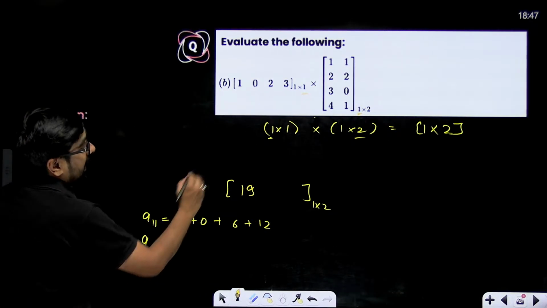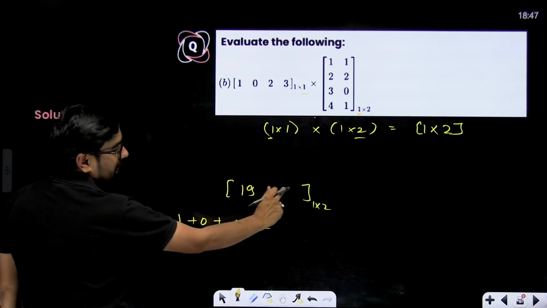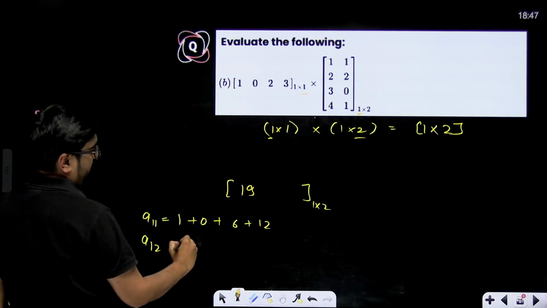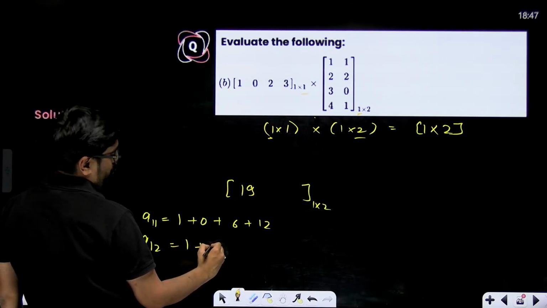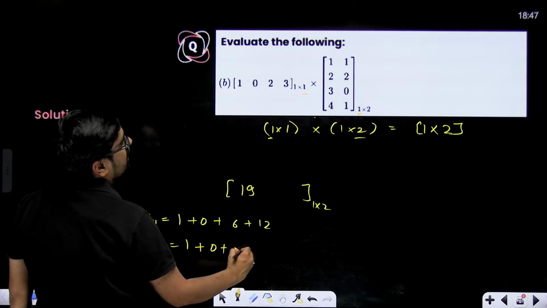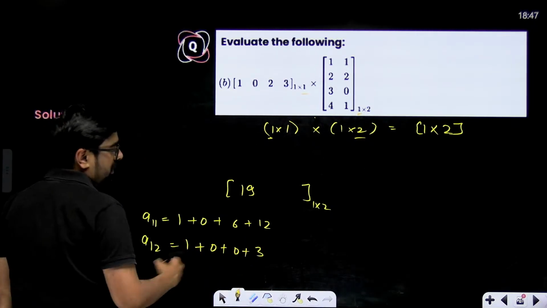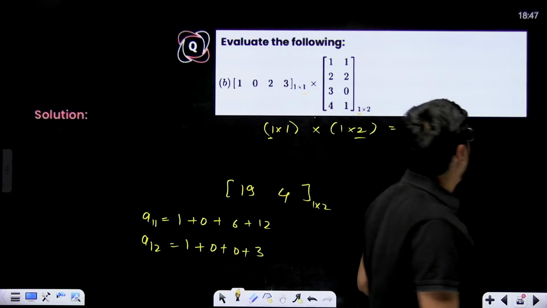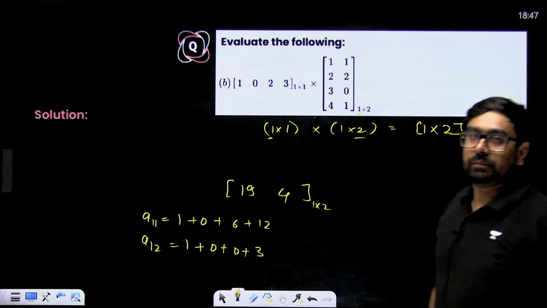And similarly A12, that means first row, second column. 1, 2, that means first row and second column. So 1 multiplied with 1 plus 0 into 2, that is 0, plus 2 into 0, that is 0, plus 3 into 1, that is 3. So 3 plus 1, 4. 19 and 4, only 2 elements will be there in the multiplication product of these two matrices.